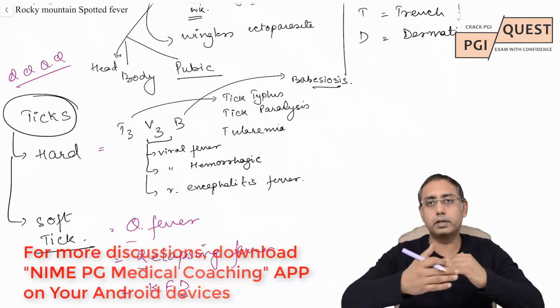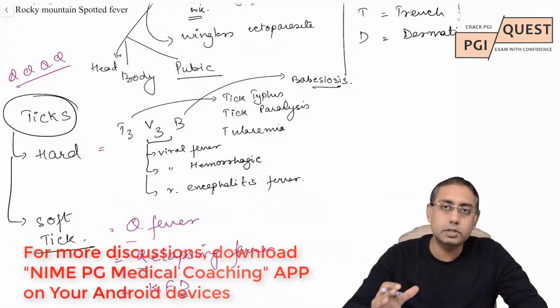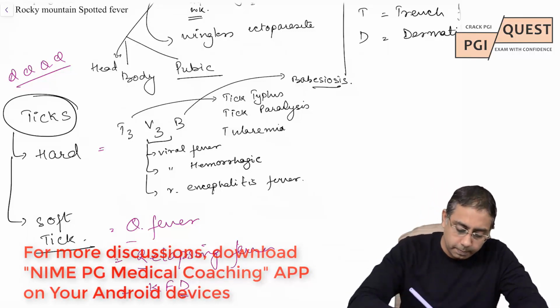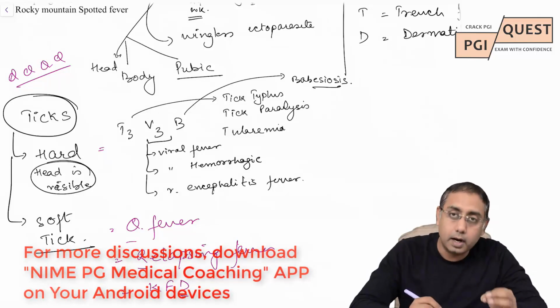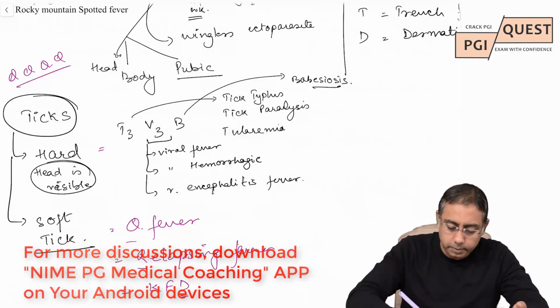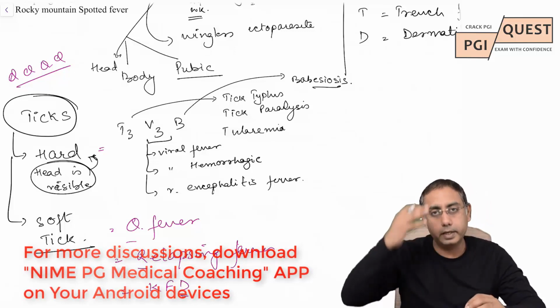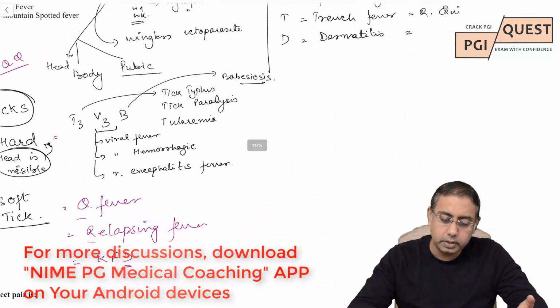So hard tick is chitinous and soft tick is less chitinous. How do you differentiate between a hard tick and a soft tick? It is the presence of the head. If the head is visible, it is known as a hard tick. H for head, H for hard. And if the head is not visible, it is known as a soft tick. In soft tick, please remember the head is more dorsal and you cannot see it. So that is about the ticks.